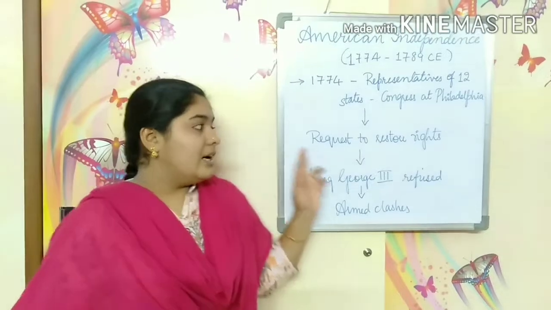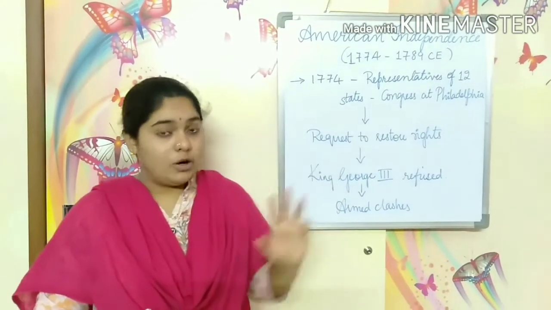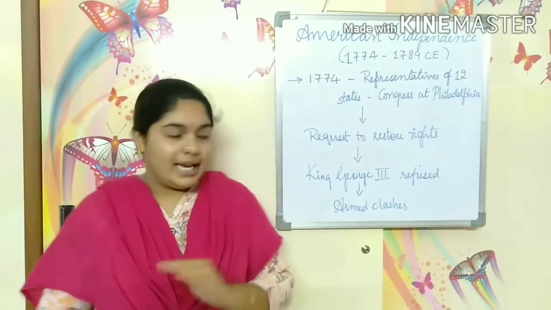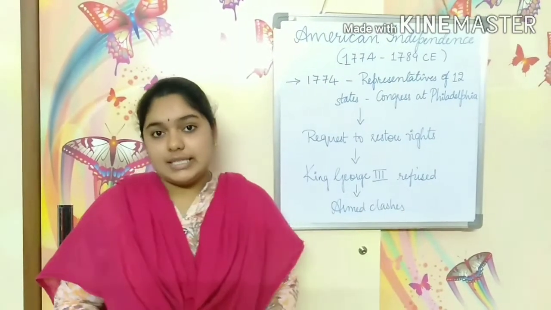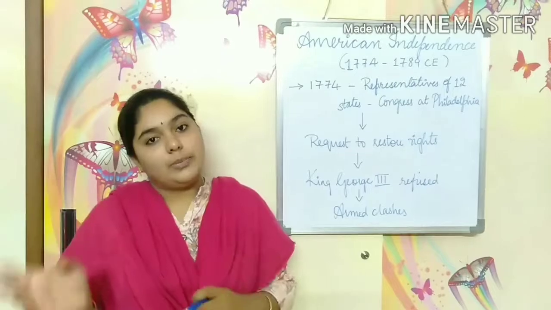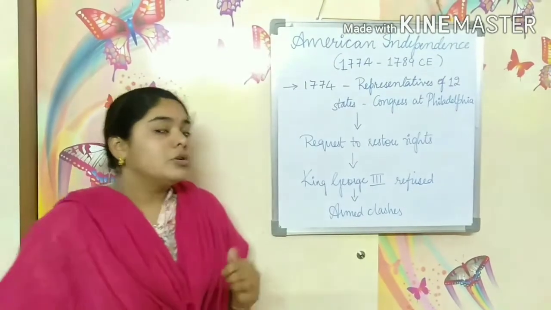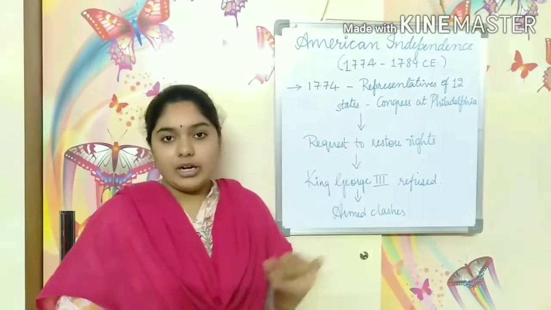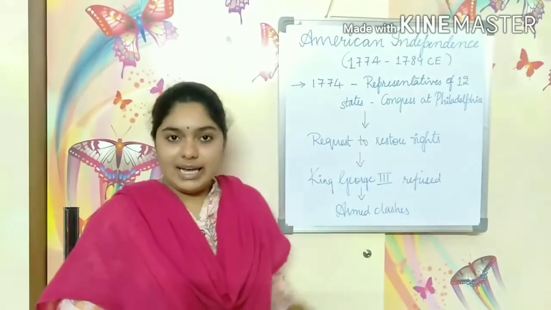So all of them together wrote a letter to King George III, the king of England, for restoration of their rights.